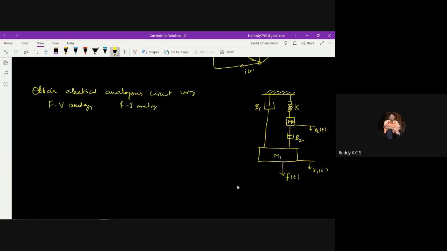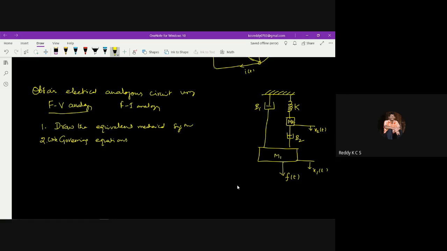So first and foremost thing, if I want to write an FV analogy or FI analogy, whatever it is, is to draw the equivalent mechanical system. After drawing the equivalent mechanical system, the second step is to write the governing equation.